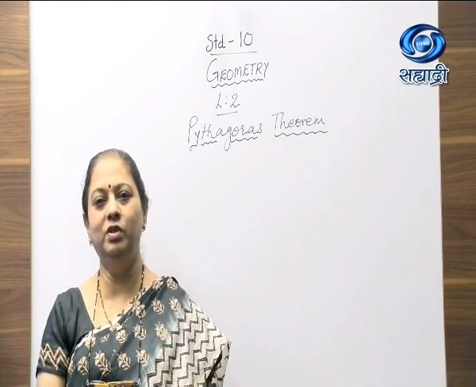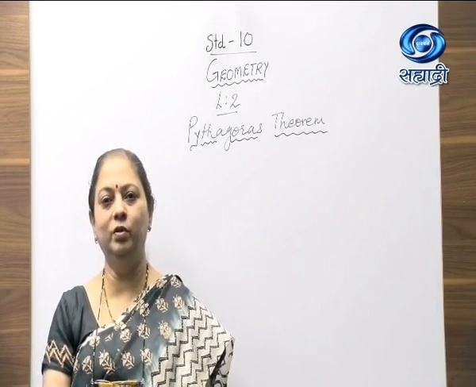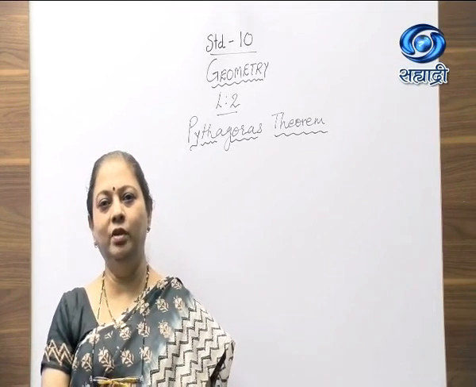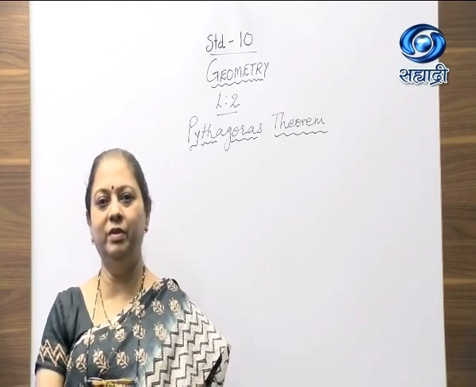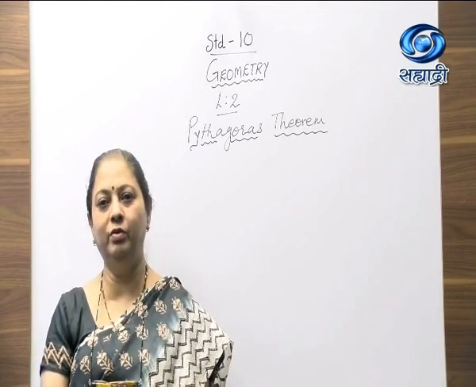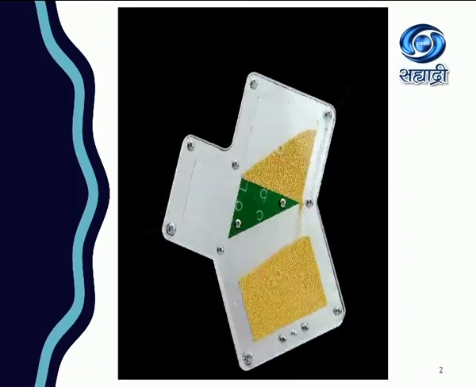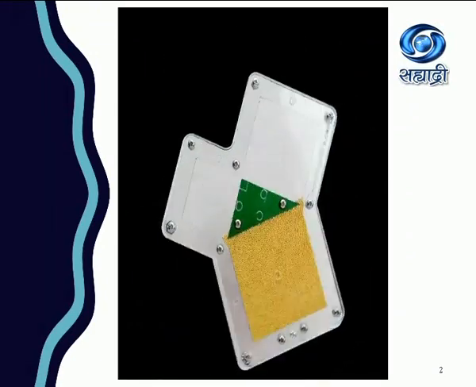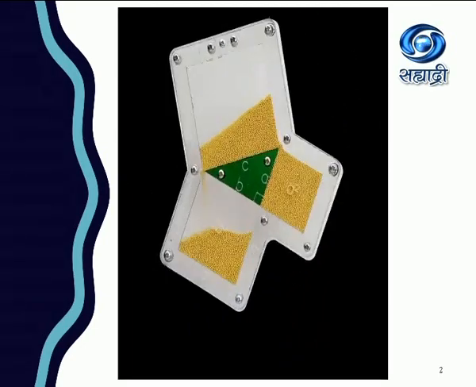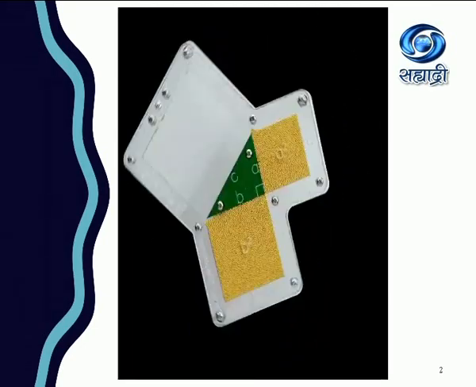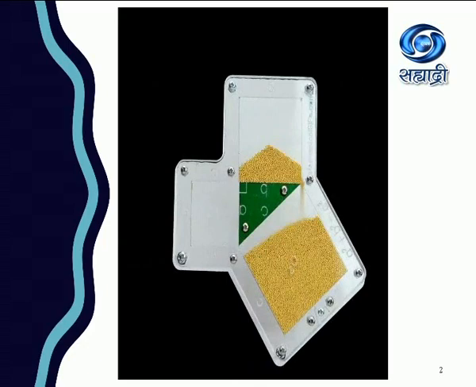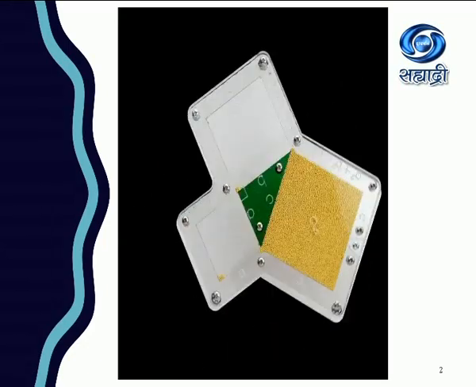Today we are going to learn about geometry, that is, lesson number 2, Pythagoras theorem. I know you have learned about it previously, but let's learn more about it right now. Here you can see there are yellow colored grains. They are getting thoroughly occupied in the bigger cube, we can say. So this is Pythagoras theorem.